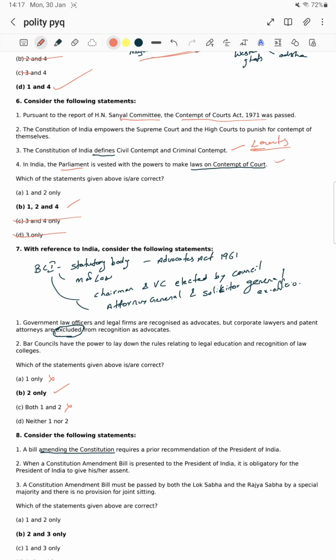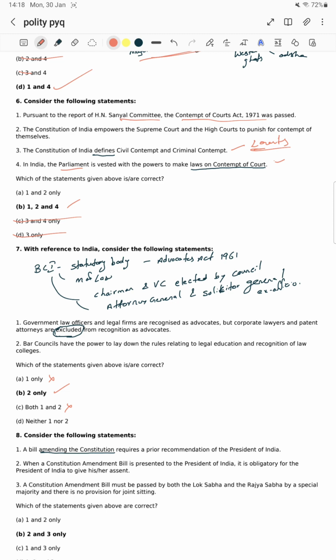It comes under the Ministry of Law. Okay, the Bar Council chairman is not a minister of law, it is different. The Bar Council of India has a chairman as well as a vice chairman. It is an elected body. They are elected by a council, meaning there is a council within the council. These chairpersons and vice chairpersons are elected from it. And for the sake of clarity, the Attorney General is not a chairperson. Okay, it's a different one.